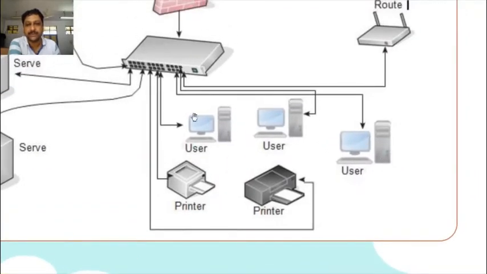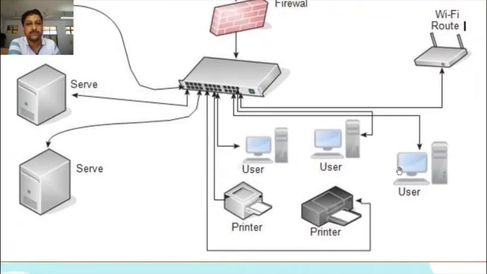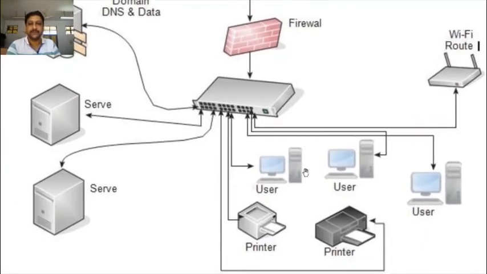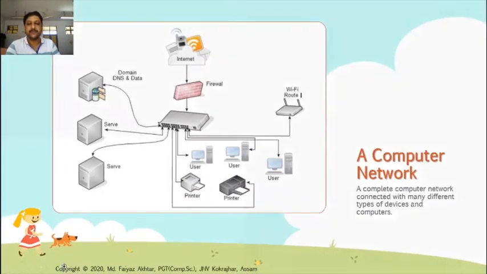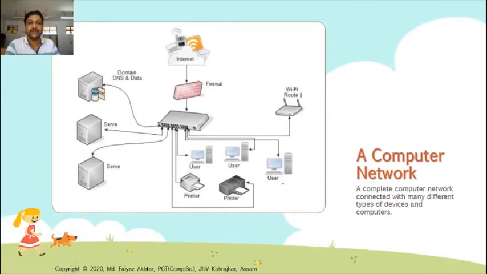This is a switch or hub, which connects all the components of the computers with each other in a computer network. Some users are connected, some printers are connected. Here any person, through wireless or through wired network, can send any information to the internet, and can take a printout. So many features are there in a network. A complete computer network is connected with many different types of devices or computers. You see the example, so many different types of devices are connected with each other. This is known as a computer network.